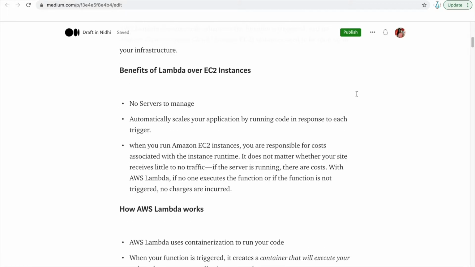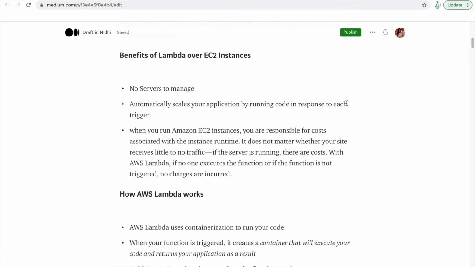When you run Amazon EC2 instances, you are responsible for the cost associated with the instance runtime. It doesn't matter whether your site is running or not, or if your site is receiving little or no traffic. If the server is running, there is a cost. But with AWS Lambda, you have created a function, but if it is not getting triggered, not being used, then there are no charges for that. These are all the benefits of Lambda functions over EC2 instances. You pay only when your function is called, otherwise there are no charges.